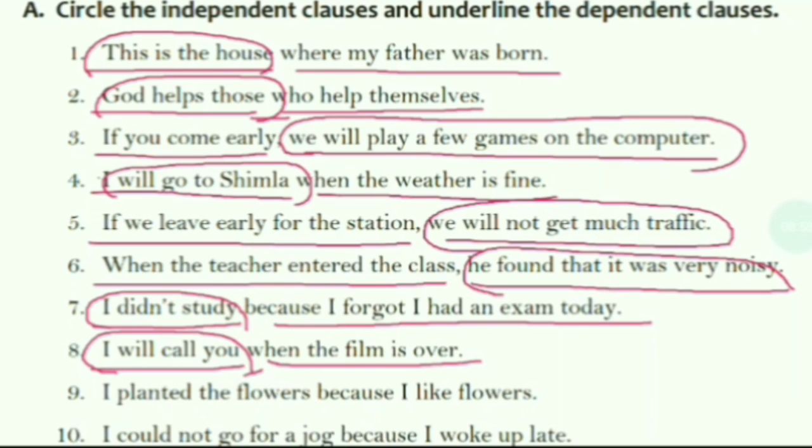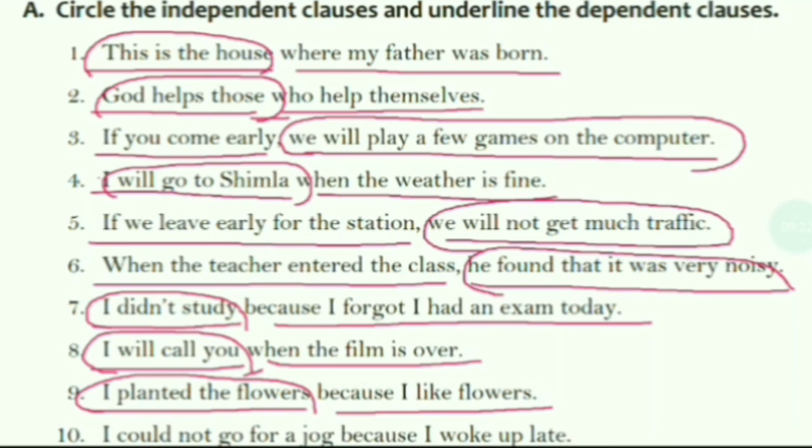Next is, I planted the flowers. This is the first clause. Because I like flowers, this is the second clause. And the independent clause is I planted the flowers. It's making complete sense. It can stand alone, whereas because I like flowers can't stand alone. It doesn't make complete sense, so it's a dependent clause.